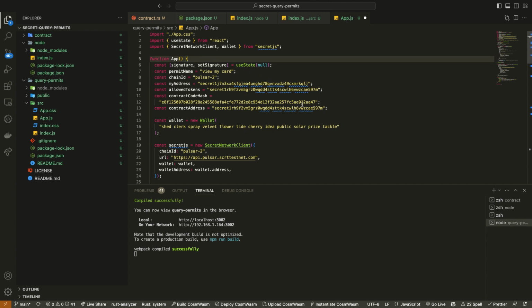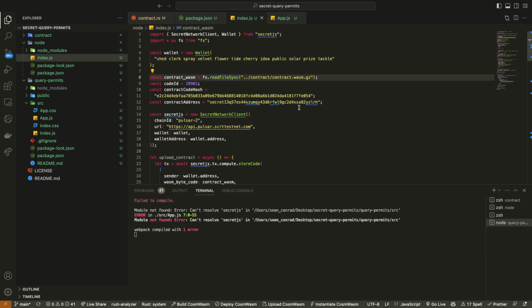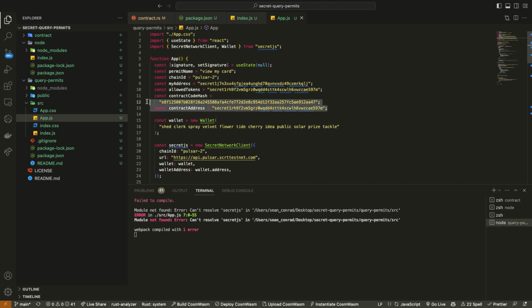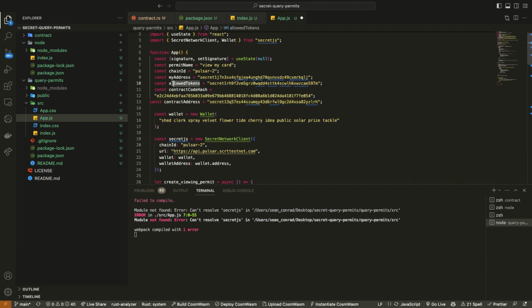What we need to update here is our contract address, right? We want to make sure we're working with the correct contract address and code hash. Okay. Allowed tokens is a parameter specific to query permits, as well as permit name. All allowed tokens is, is the contract address.